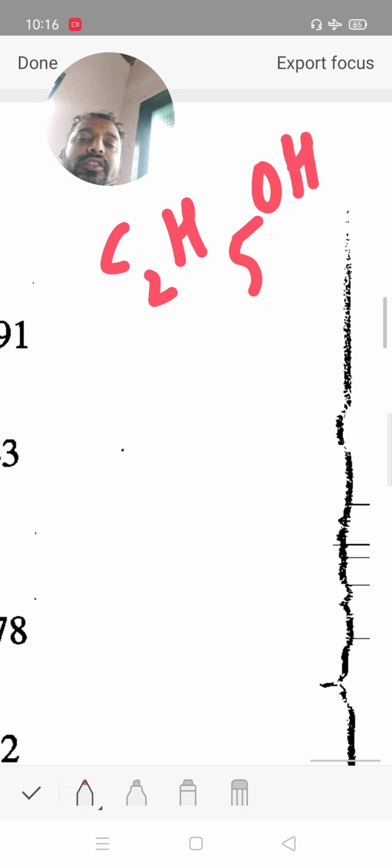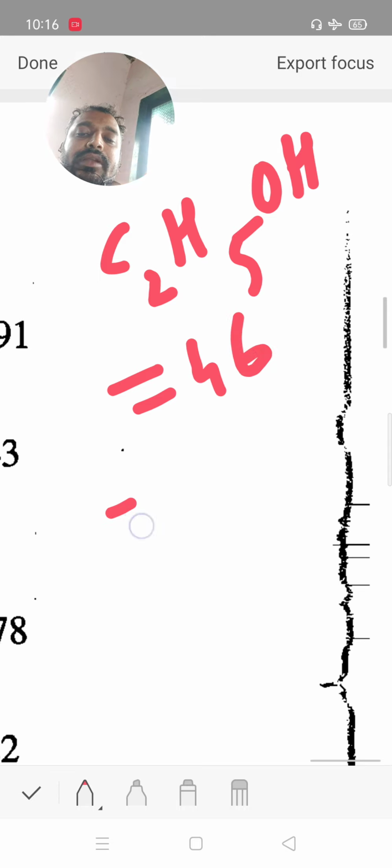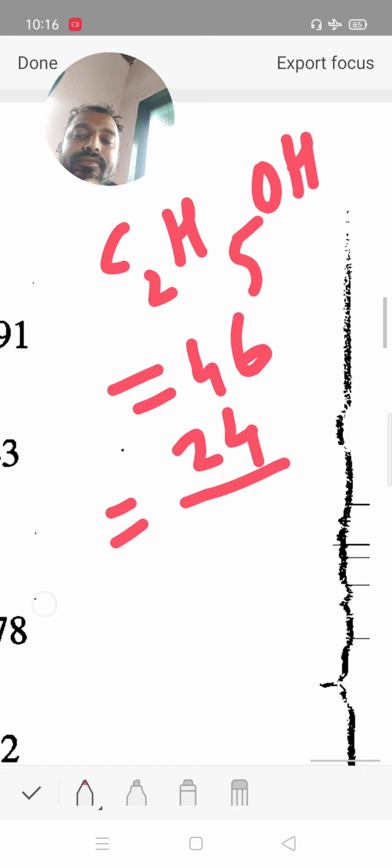Now in ethanol, we already discussed the molecular weight 46. Now calculate the percentage of carbon, hydrogen and oxygen. There are a total of 2 carbon, means 24.